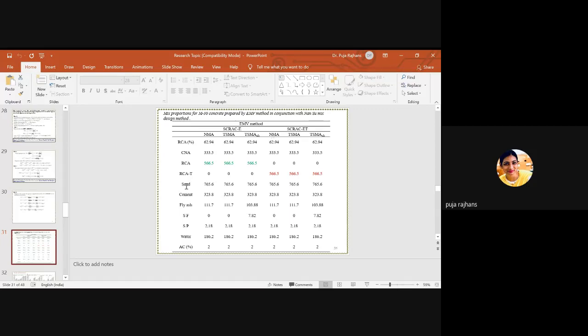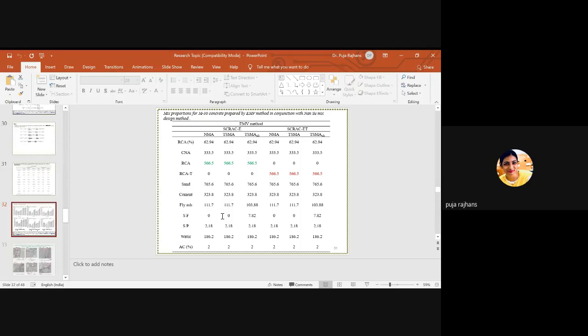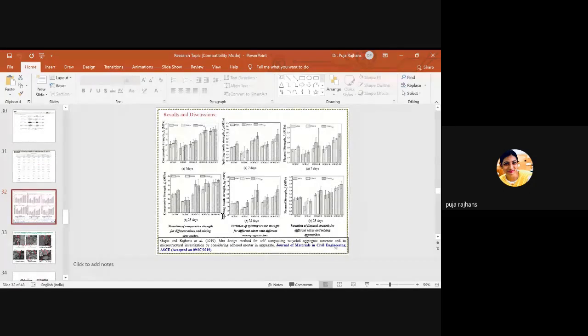So now this is your proportion of all the material which you required for the proportion or for the mix design. This is the result and discussion. Result shows that the mechanical properties or the compressive strength of the concrete which is prepared with treated RCA and by using equivalent mortar volume shows the same result or marginal difference from the virgin aggregate.